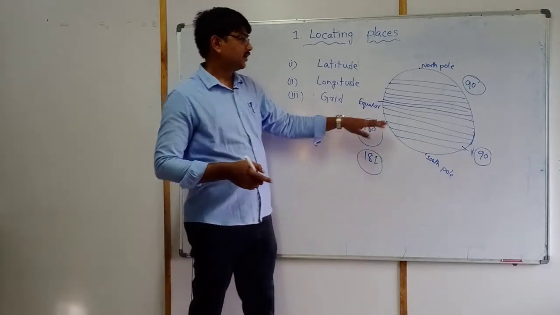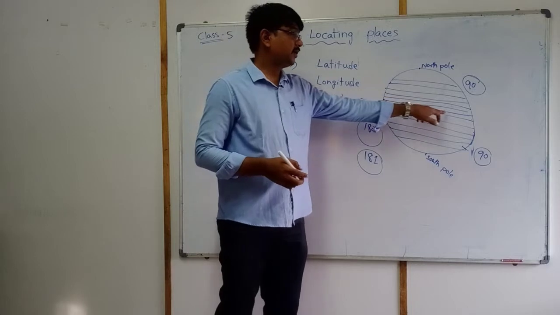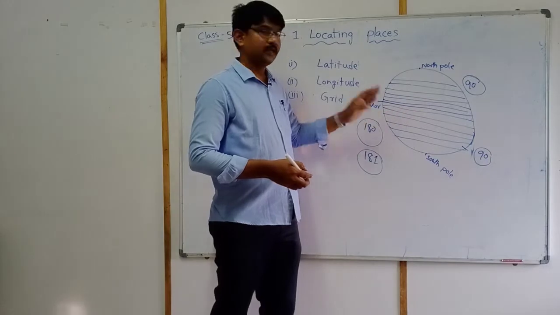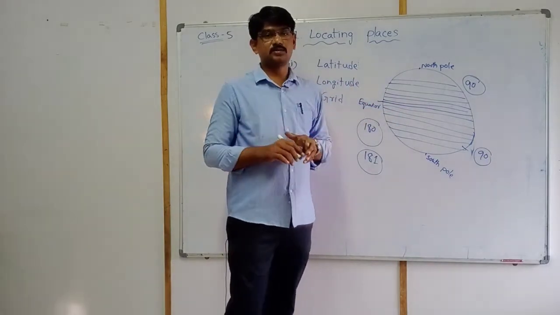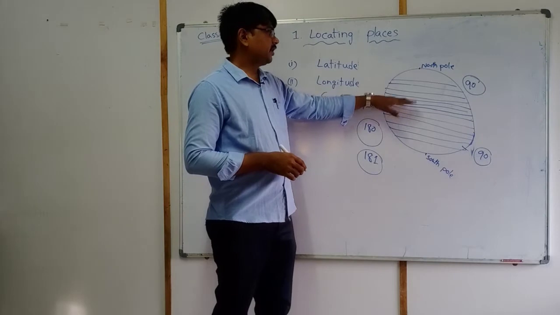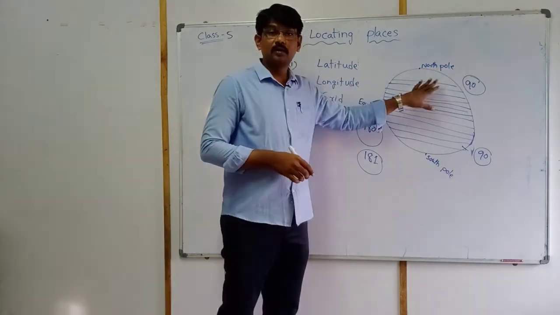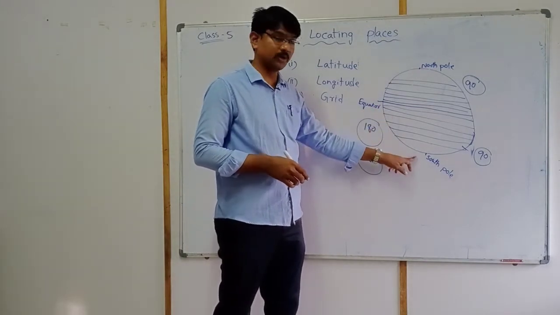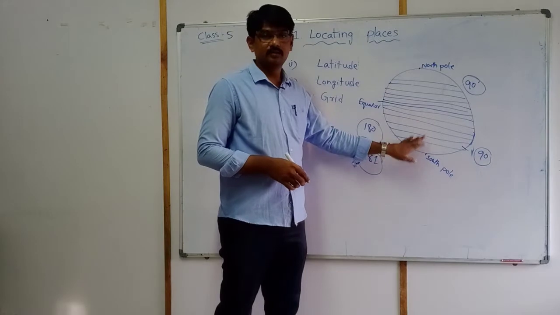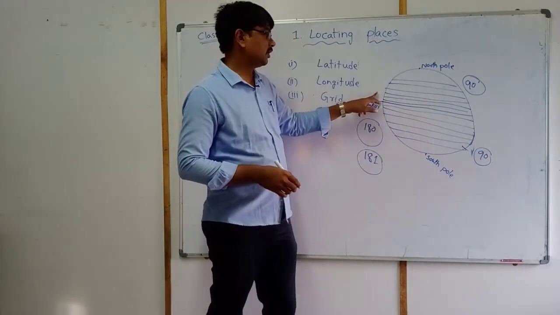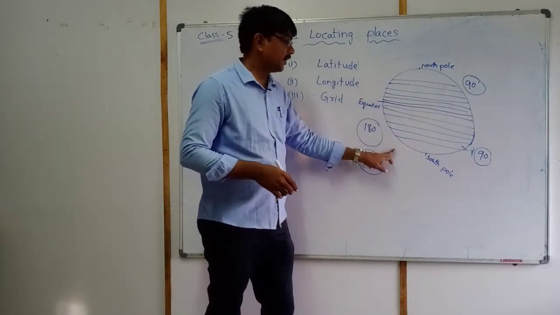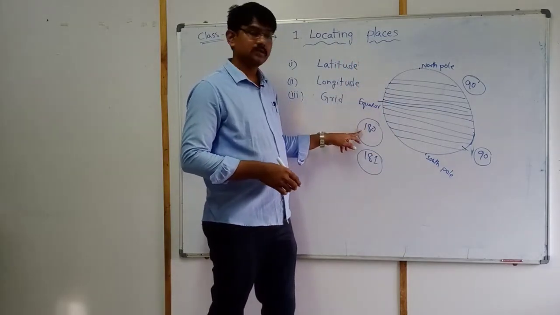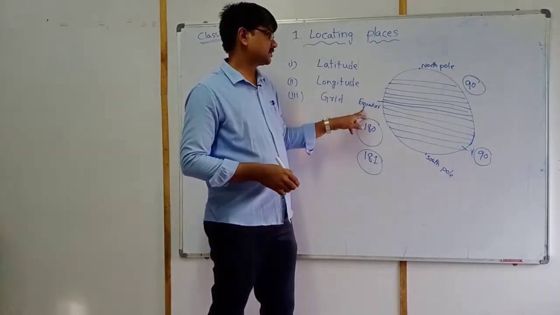Okay students, next, the equator is dividing the total earth into two equal parts. The part above the equator is called the northern hemisphere. At the same time, from the equator below up to the south pole, it is called the southern hemisphere. There are 180 latitudes excluding the equator.